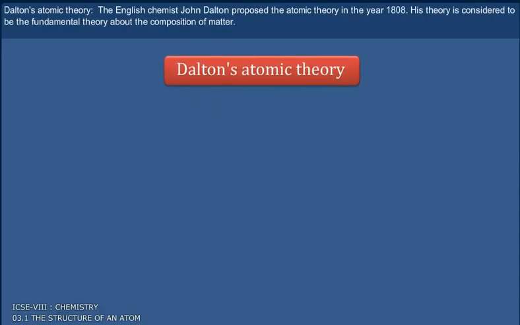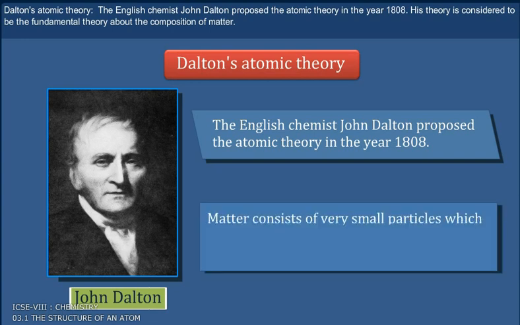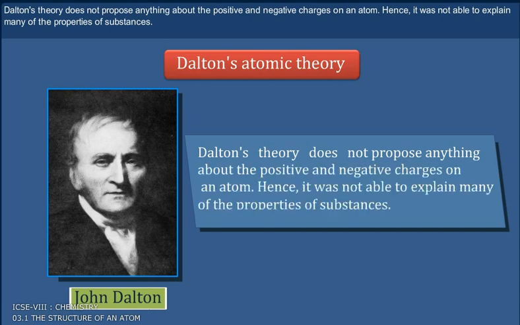Dalton's atomic theory. The English chemist John Dalton proposed the atomic theory in the year 1808. His theory is considered to be the fundamental theory about the composition of matter. He proposed that matter consists of very small particles, which he named atoms. An atom is a hard, solid ball, and it is indivisible. Dalton's theory does not propose anything about the positive and negative charges on an atom. Hence, it was not able to explain many of the properties of substances.